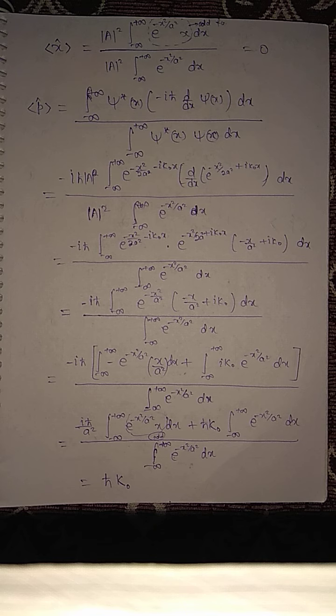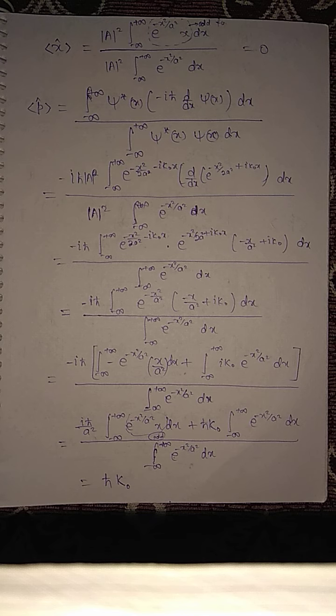Now the mean value of the momentum operator. The basic formula is essential for this. I use minus i h cross d by dx as the momentum operator, with psi star and psi in the numerator, dx, divided by the integral from minus infinity to plus infinity of psi star psi dx. Minus i h cross will be outside the integration.